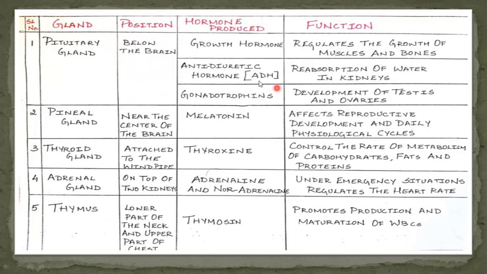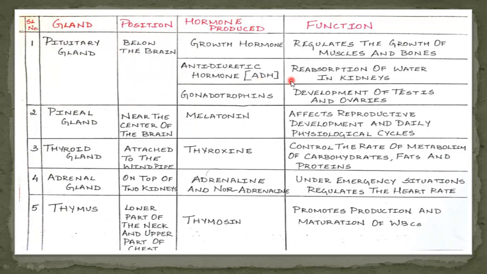Next is ADH hormone, also called vasopressin. It helps in reabsorption of water in the kidneys, and helps to control blood pressure by acting on kidneys and blood vessels. Its most important role is to conserve the fluid volume of your body by reducing the amount of water passed out in urine.